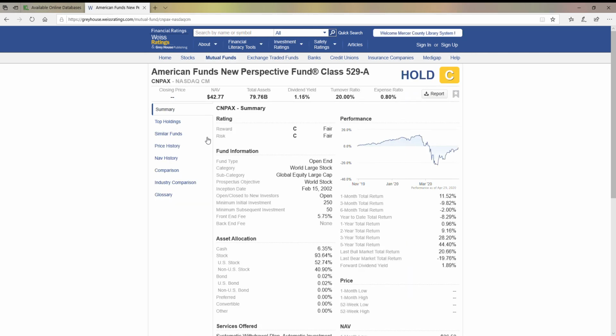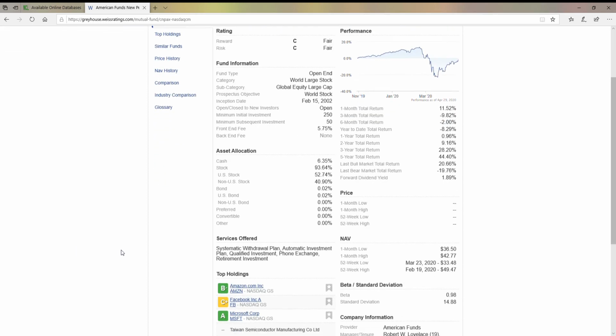What we'll do is we'll pick one that actually has a little bit more of a diversification in there so that it makes sense, but we're going to look at some of the other ratings or data points that are going to be offered in this particular overview.